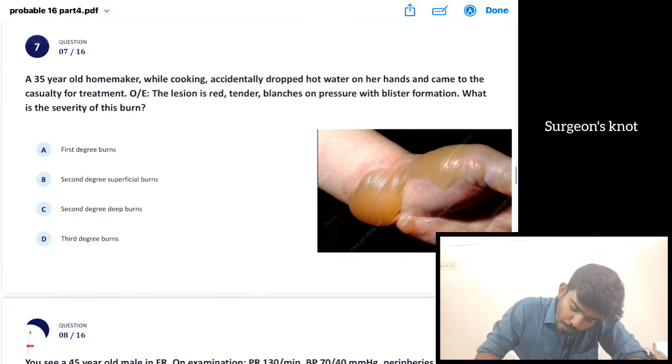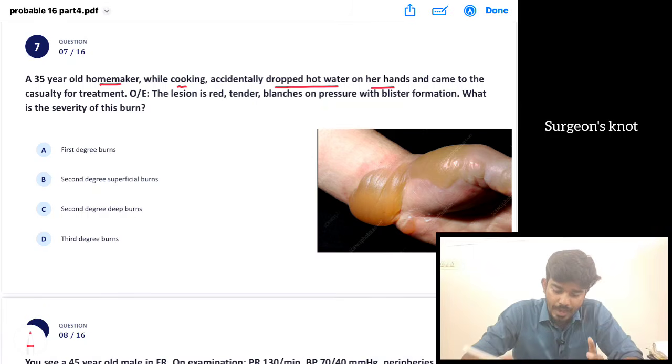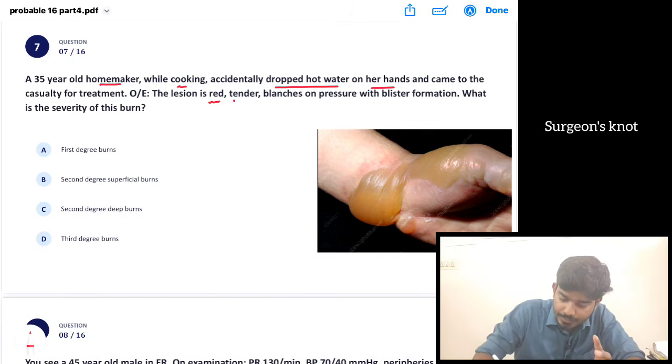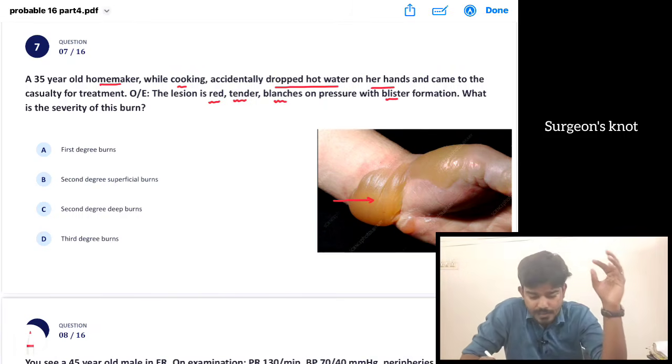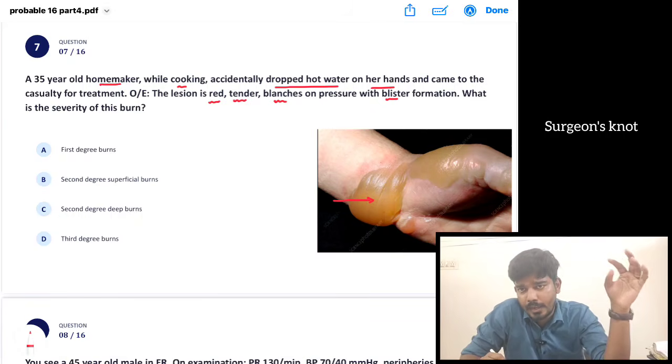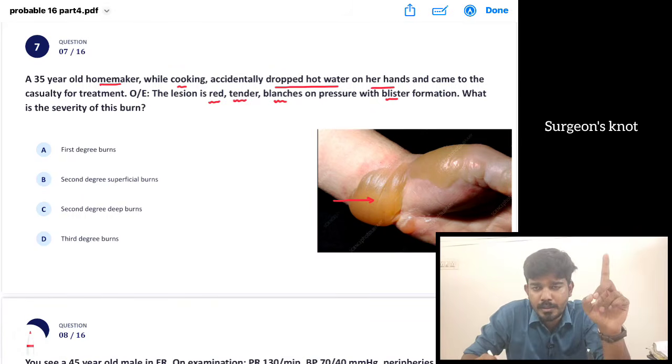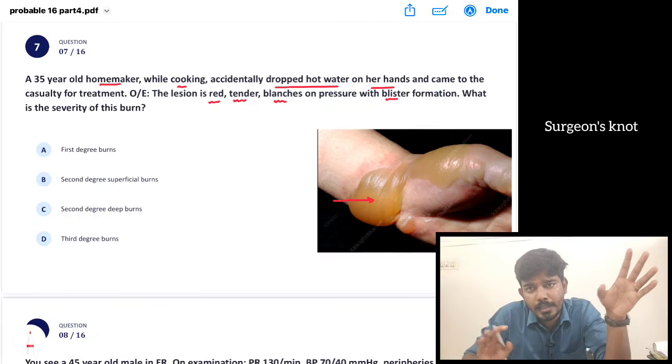A 35-year-old homemaker while cooking accidentally dropped hot water on her hands and came to casualty for the treatment. On examination, the lesion is red in color, tender, blanches on pressure with blister formation. Image la irukka mari blister formation. What is the severity? What is the staging of these burns? Okay, the degree of these burns. In case of first degree burns, it will be red and tender. எதுமே போயிருக்காது, epidermis எதுமே லாஸ் ஆயிருக்காது.